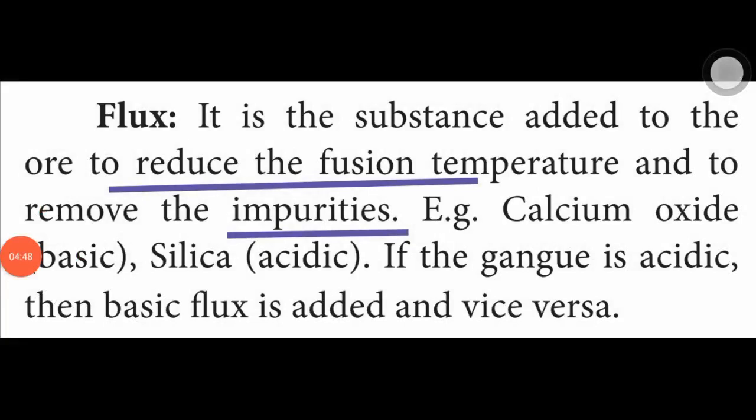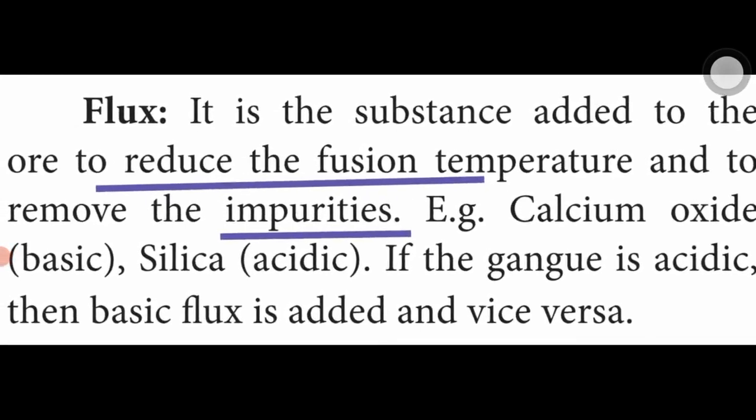Next one, flux. Flux is a substance added to an ore to reduce the fusion temperature, so that all impurities are removed. This substance is called flux. Examples of flux: calcium oxide, silica. These substances act as a flux. They are added to an ore, reduce the temperature, and remove all impurities.